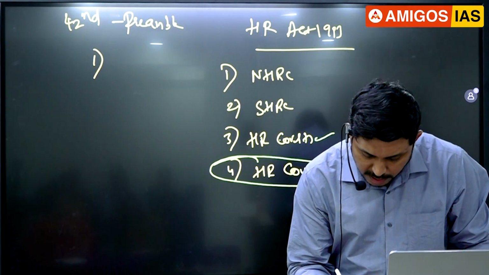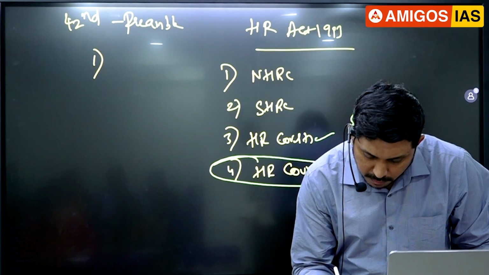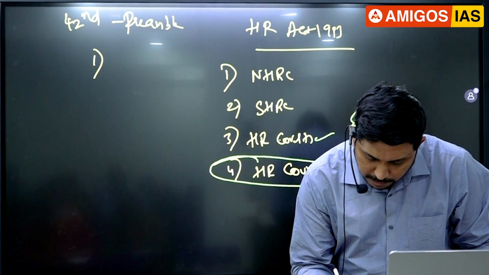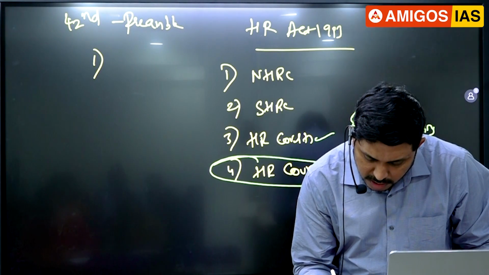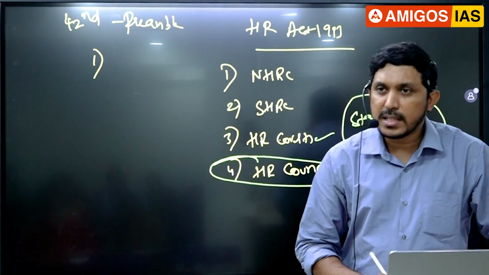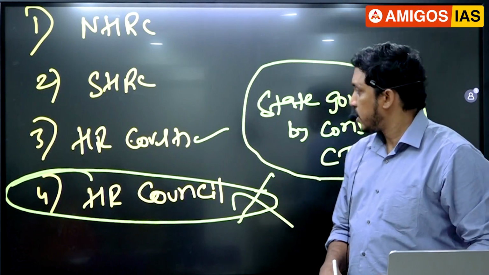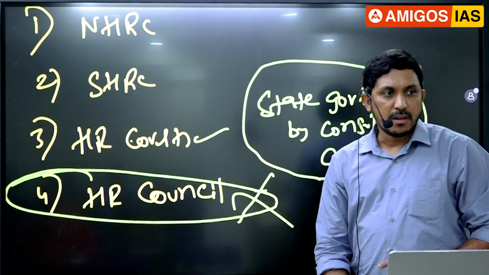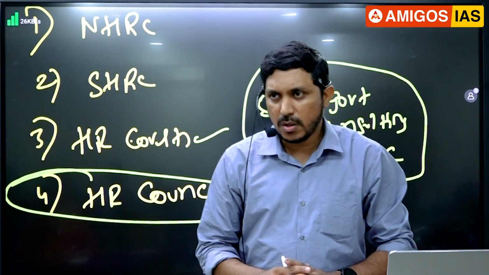Human rights courts are established by the state governments by consulting the Chief Justice of the respective high courts. That is the learning here. Human rights courts are established by state governments by consulting the Chief Justice of the high courts.